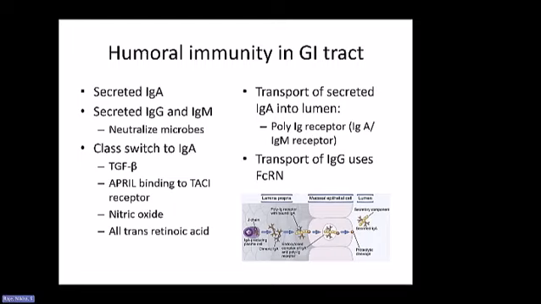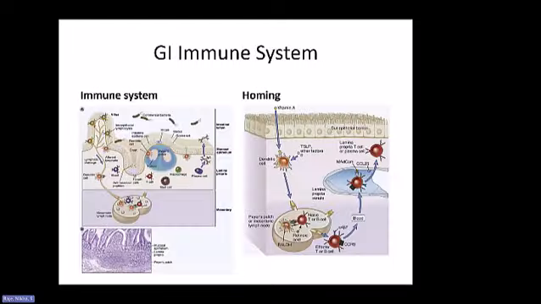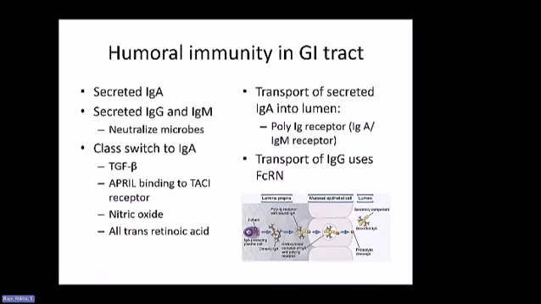All right, so let's talk about humoral immunity in the GI tract. We know that there is a lot of IgA that's secreted in the GI tract. There's also some IgG and IgM that's secreted. And it's important to know that the B cells or plasma cells in the GI tract are prone to class switching to IgA, and that's because of the presence of TGF beta in that environment.